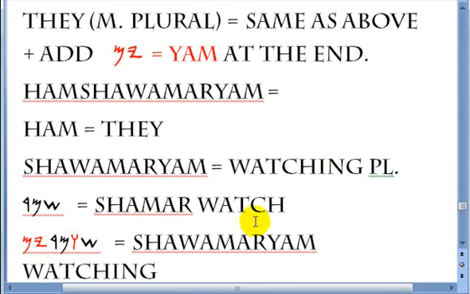Shamar is the watch. Shawamaryam is watching. See, you had the wa. That's why I made these red, because these are the letters that you add. The wa goes between the first and the second letter, and then the yum at the end makes it plural. So watching, male, plural masculine. All right? Once again, hum shawamaryam, they watching, masculine plural.